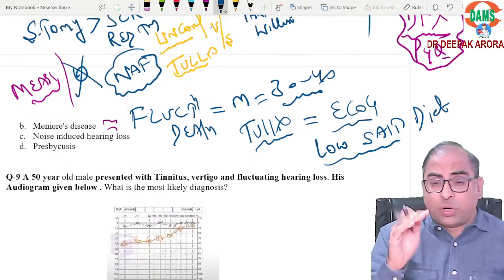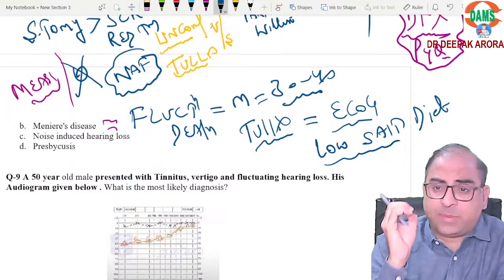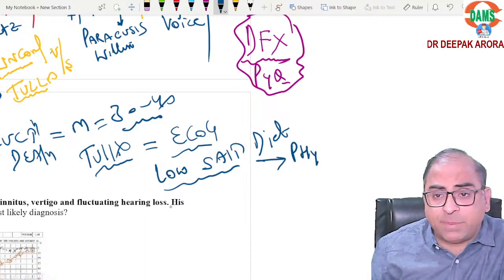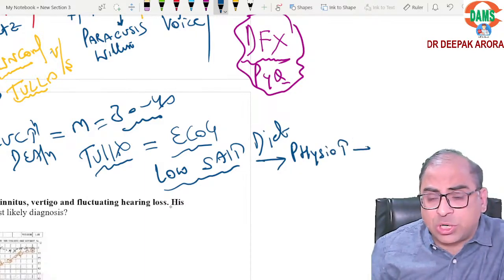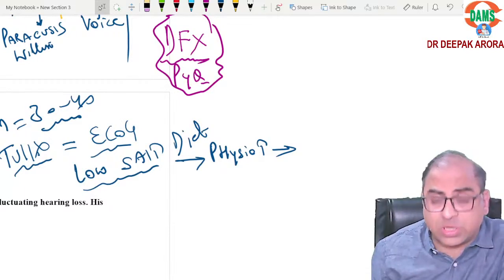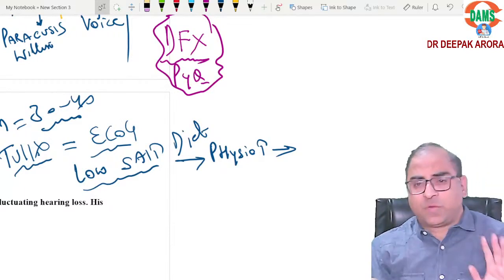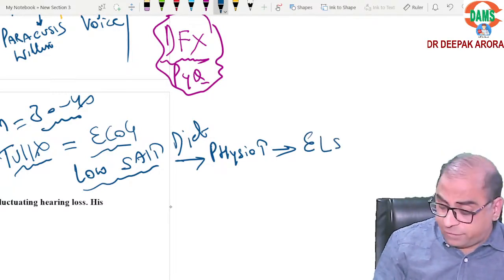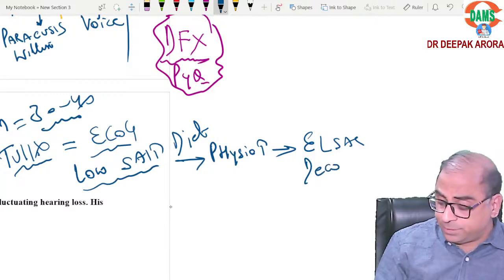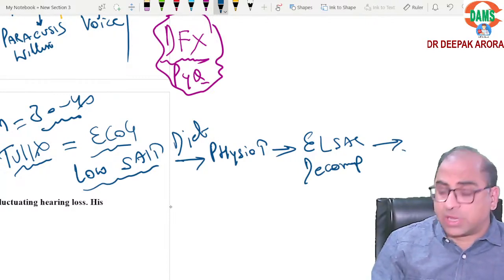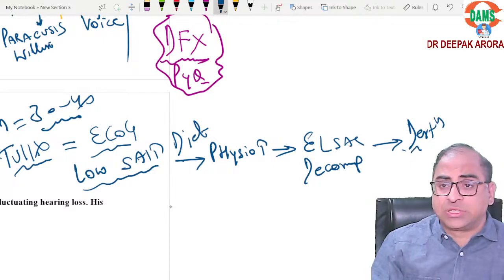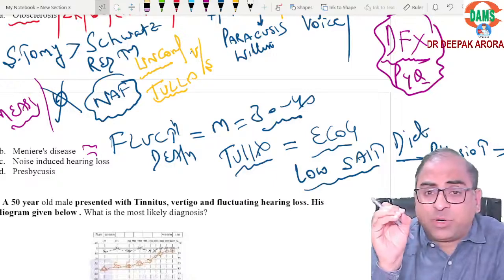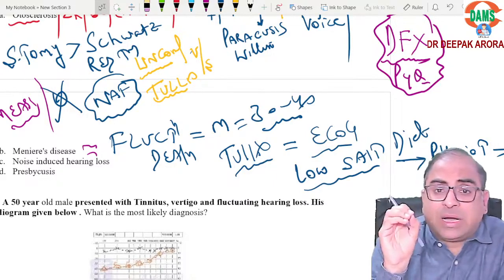If the patient is not responding, the flow chart should be on your tips, beta. If the patient is not responding to dietary modification, we'll go for physiotherapy. 90-95% of patients respond with low salt diet with physiotherapy. Not responding, endolymphatic sac decompression. Patient not responding, we can go for destructive procedures like injection of gentamicin and all those points. So the management of Meniere's is very important. They will ask you the MCQ.